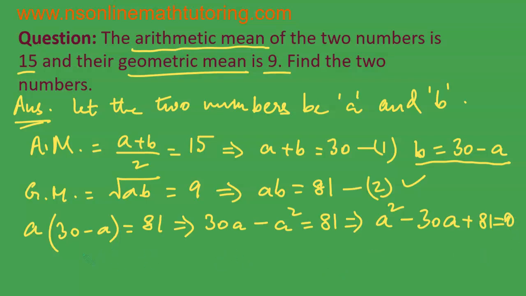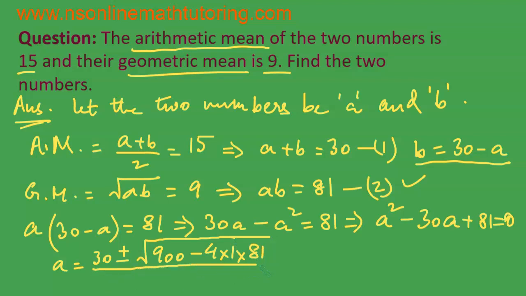So, I am using the quadratic formula. A is equal to minus B, so it is 30 plus minus under root negative 30 whole square, which is 900, minus 4AC, 4 times 1 times 81, over 2A, so it is 2 times 1.